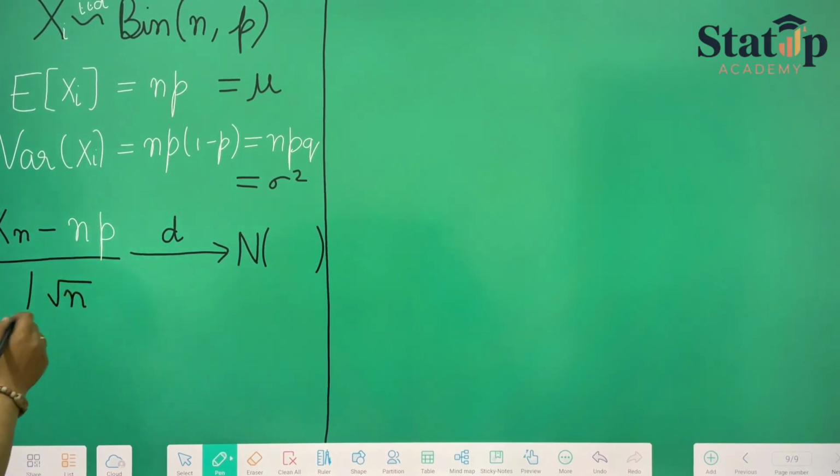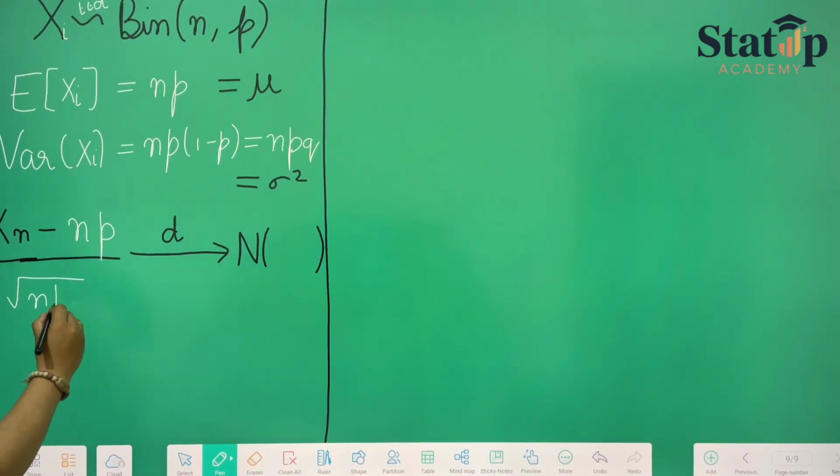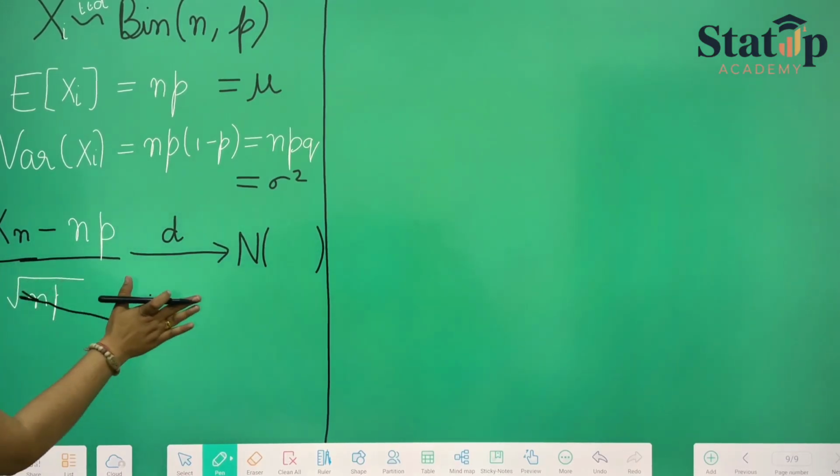So here npq, because it was sigma here and not sigma square, so it will be under root npq, and under root n and under root n get cancelled from the numerator and the denominator. So we'll be getting under root n under root pq.